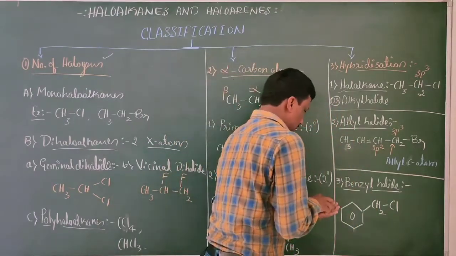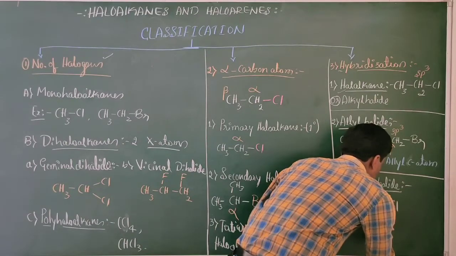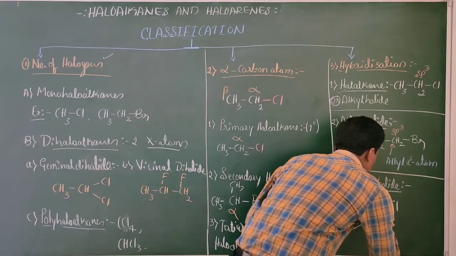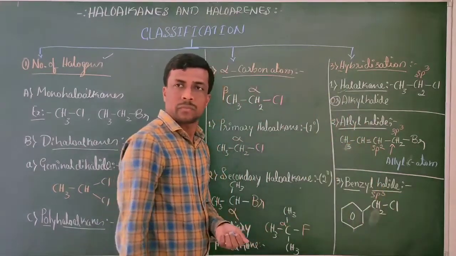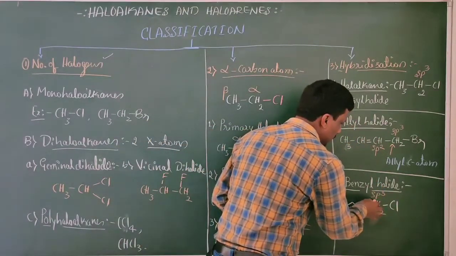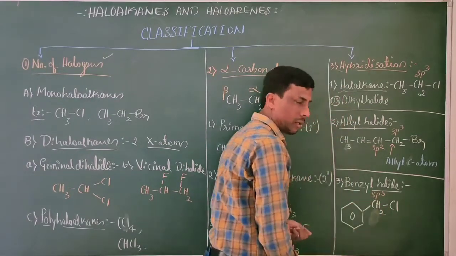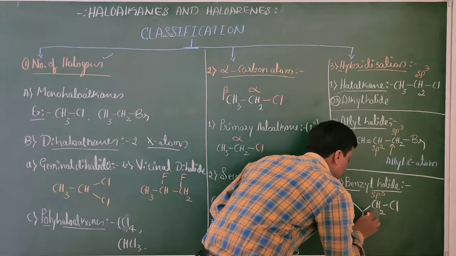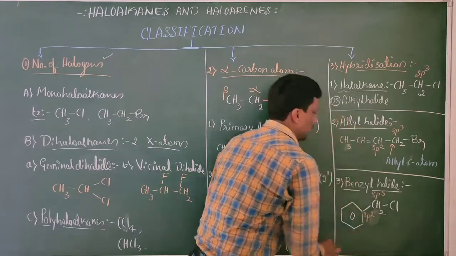Here, this carbon is sp3 hybridized. Which is this carbon atom? This is the carbon atom to which halogen is attached. That is sp3 hybridized. But this sp3 hybridized carbon atom is present next to the aromatic ring.